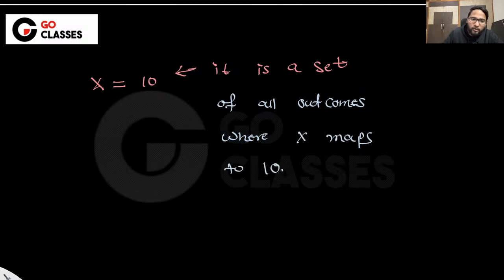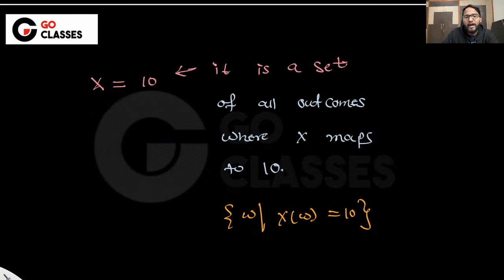Mathematically, I can say that it is omega where X of omega is actually 10. So instead of saying all of this story, I will just use X equal to 10. That's just for my mathematical convenience.